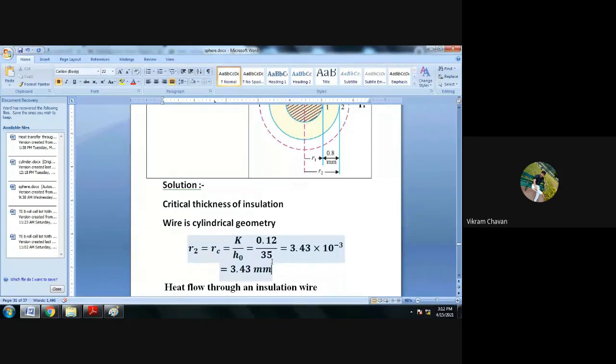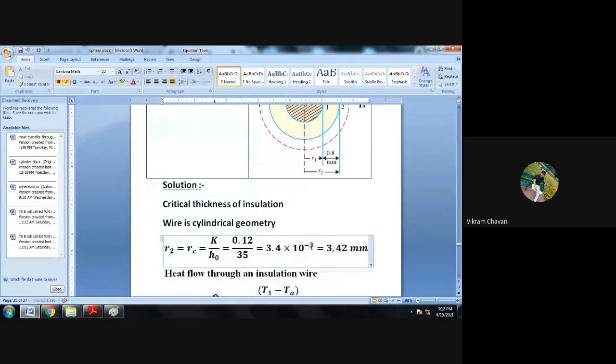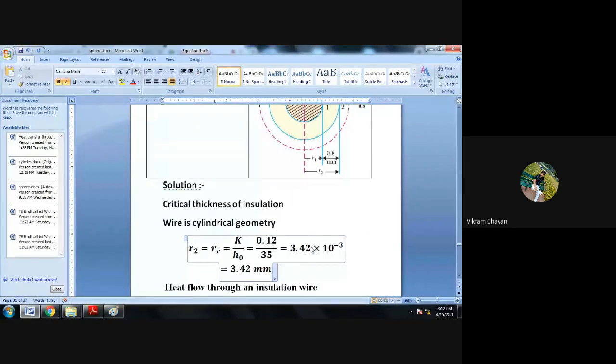Okay, 3.42. Okay, great. So most accurate. Can I change this to 3.42?